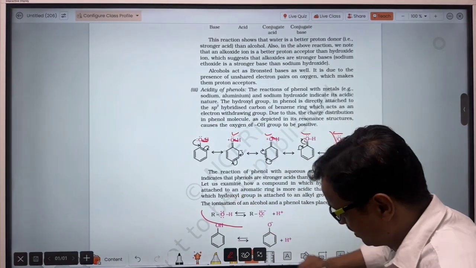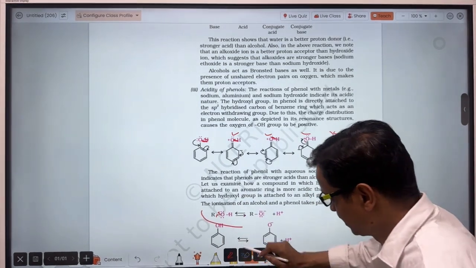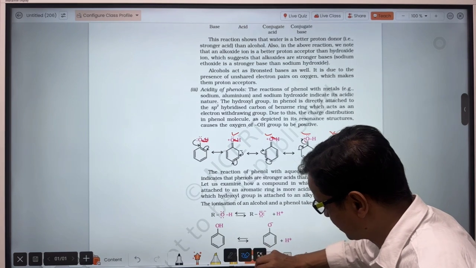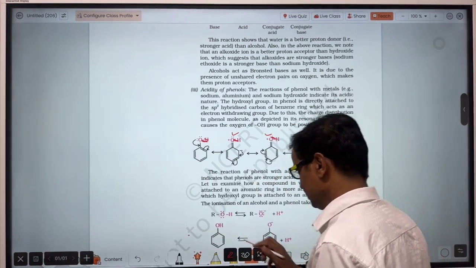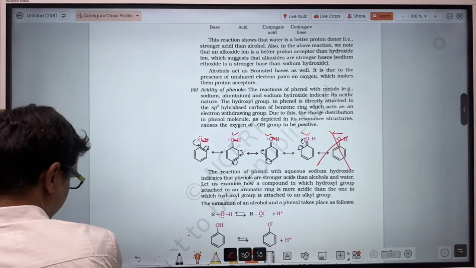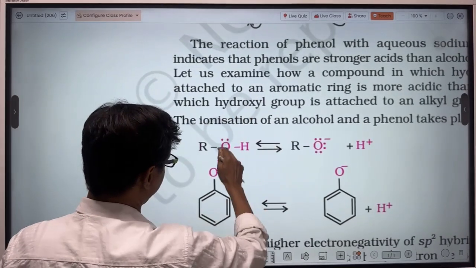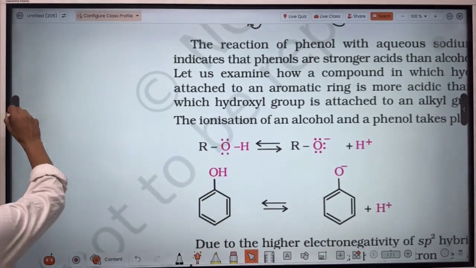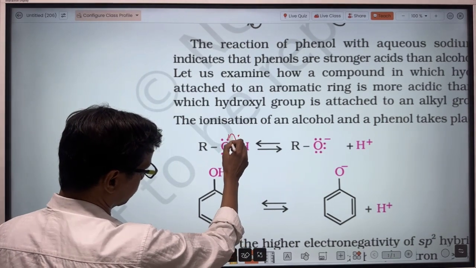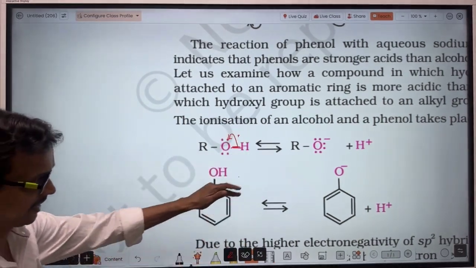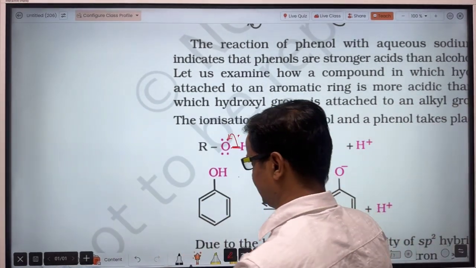But in case of alcohol, the alkyl group gives electron to the oxygen. This alkyl group provides the electron to this oxygen. So what happens here? The tendency of this oxygen to take this sigma electron will decrease, and hence the acidic character decreases.